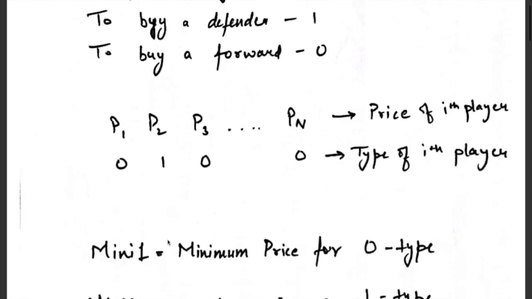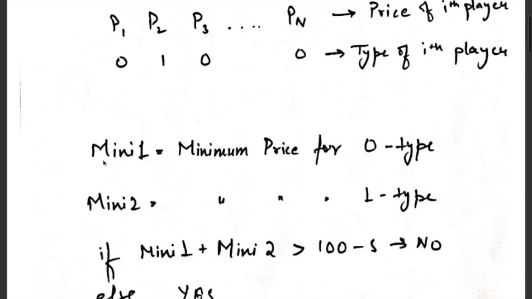So getting back to the question, I want to select two variables, mini1 and mini2. In mini1 I will select the minimum price for the 0th type of player. In mini2 I will select the minimum price for the first type of player.